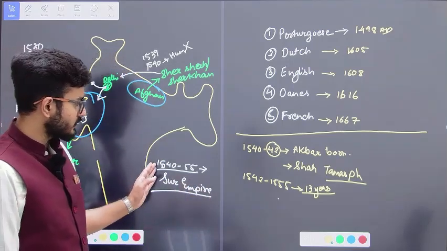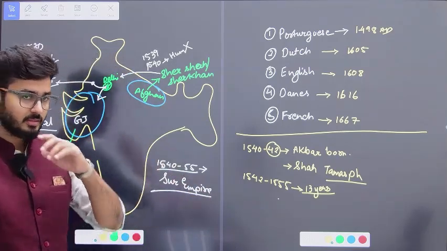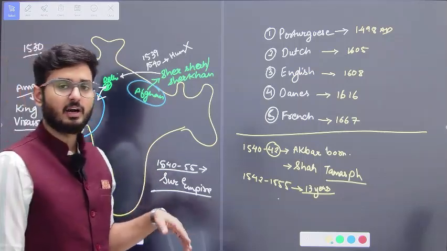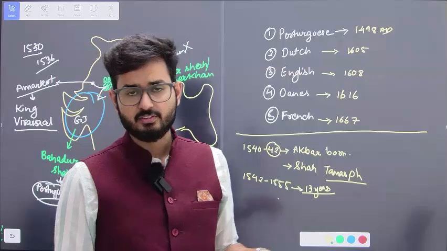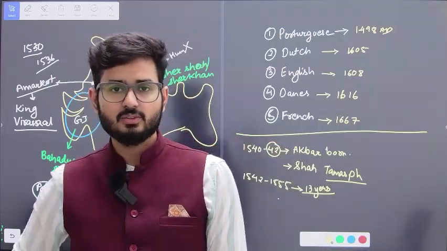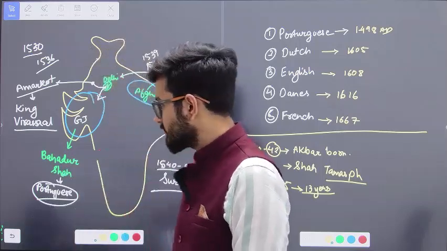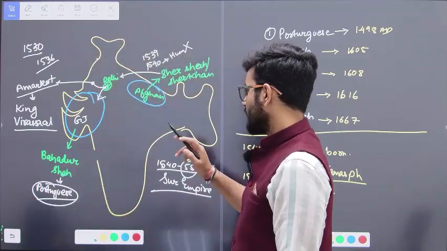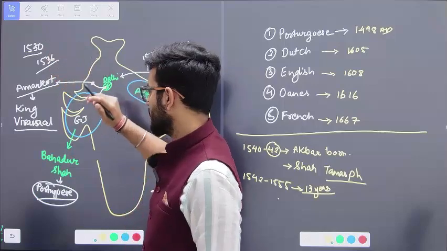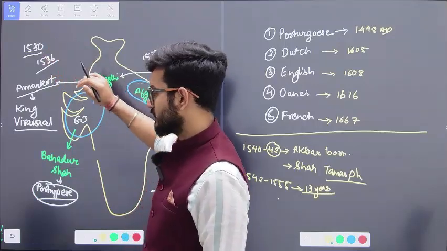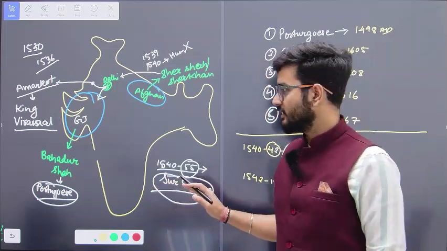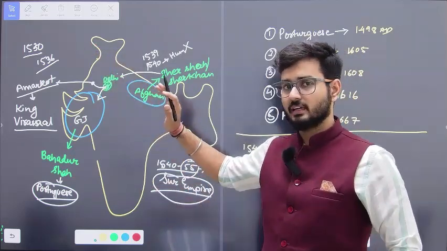Now, Sher Shah Suri is not going to rule for the whole time. He ruled from 1540 to 1545 only. He passed away in 1545, and after that, his lineage was ruling. So by 1555, Humayun decides to come back from Persia to the Indian subcontinent. And when he is deciding to come back, the ruler of the Sur Empire is getting to know that Humayun is coming back.